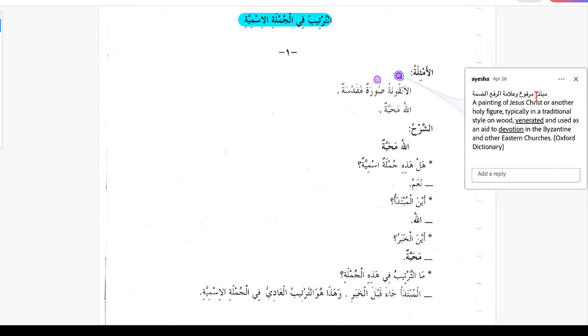So here this is the Jumla Ismiya. So al-ikonatu is the mubtada and suratun is the khabar. Al-ikonatu is mubtada marfuun wa lamatur rafi damma. We see it has a dhamma, and the surat is the khabar, is the news about the icon.